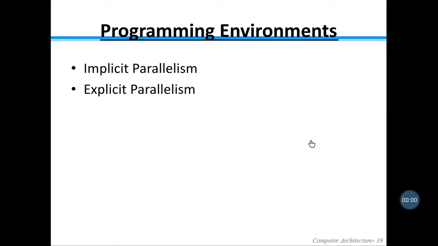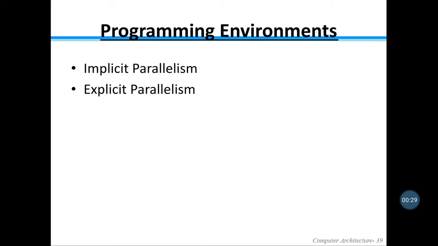Hello everyone. Today we are going to discuss programming environments, and we will discuss implicit parallelism and explicit parallelism. If you observe the old processors, each program is executed in a sequential environment, where each instruction was executed one after another.